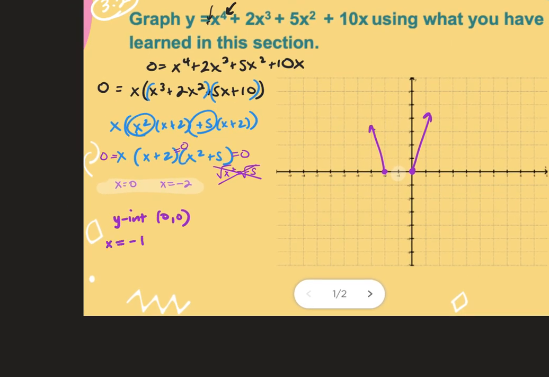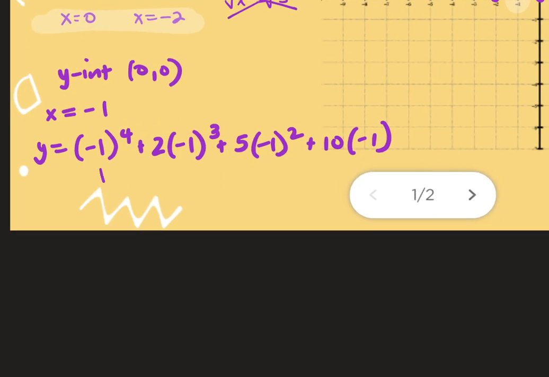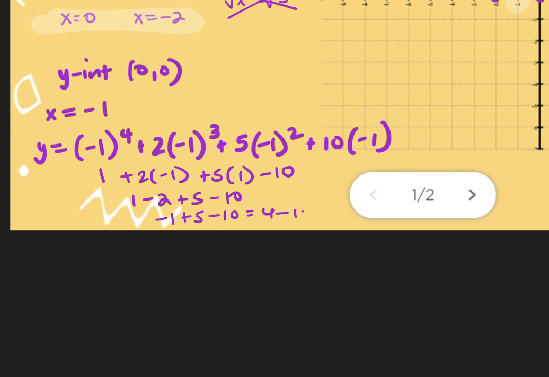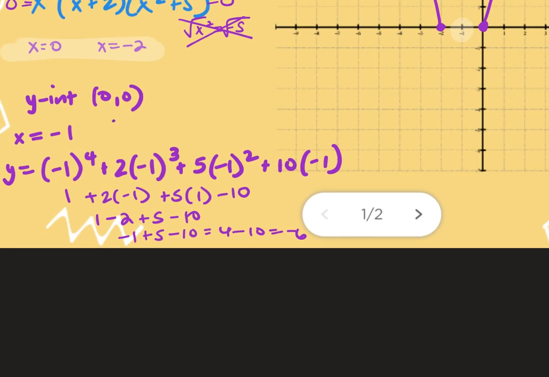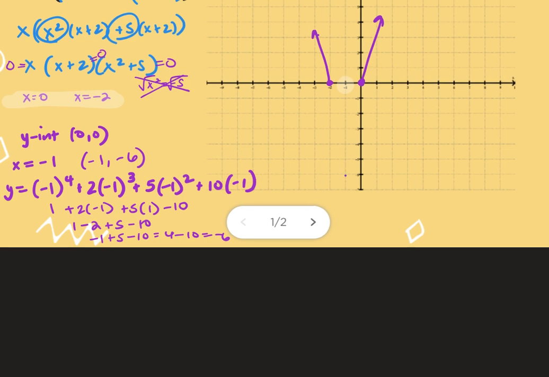So if x is negative 1, I'd get y equals negative 1 to the fourth plus 2 times negative 1 to the third plus 5 times negative 1 squared plus 10 times negative 1. So 1 plus 2 times negative 1 plus 5 times 1 minus 10. And I get negative 6. So when x is negative 1, y is negative 6. I go down to negative 6, and I know it goes down and comes back up.